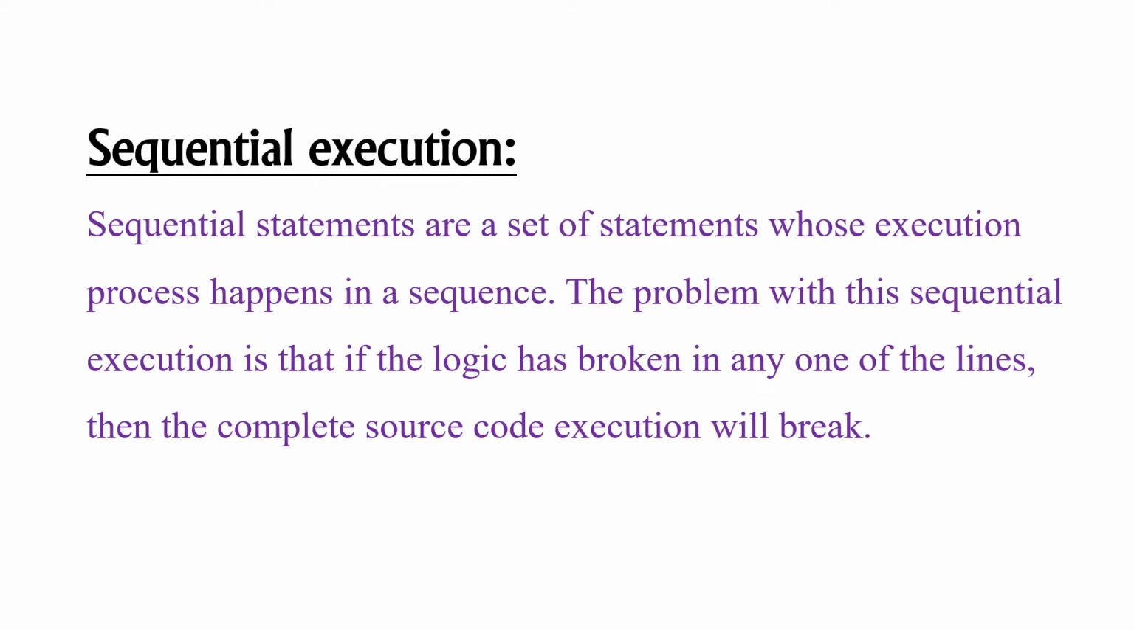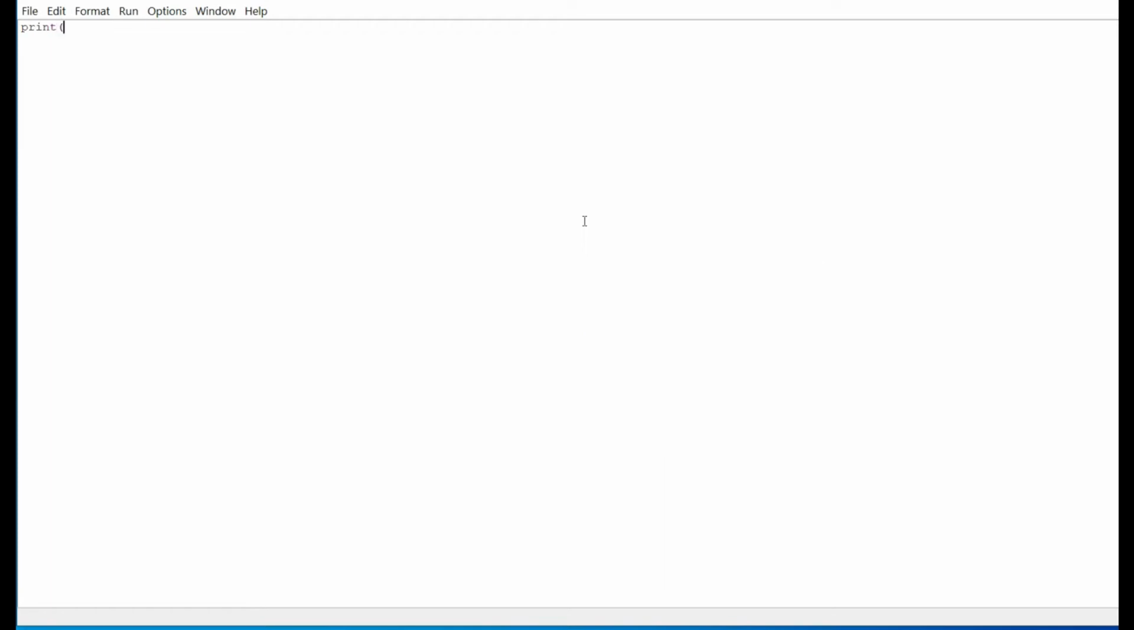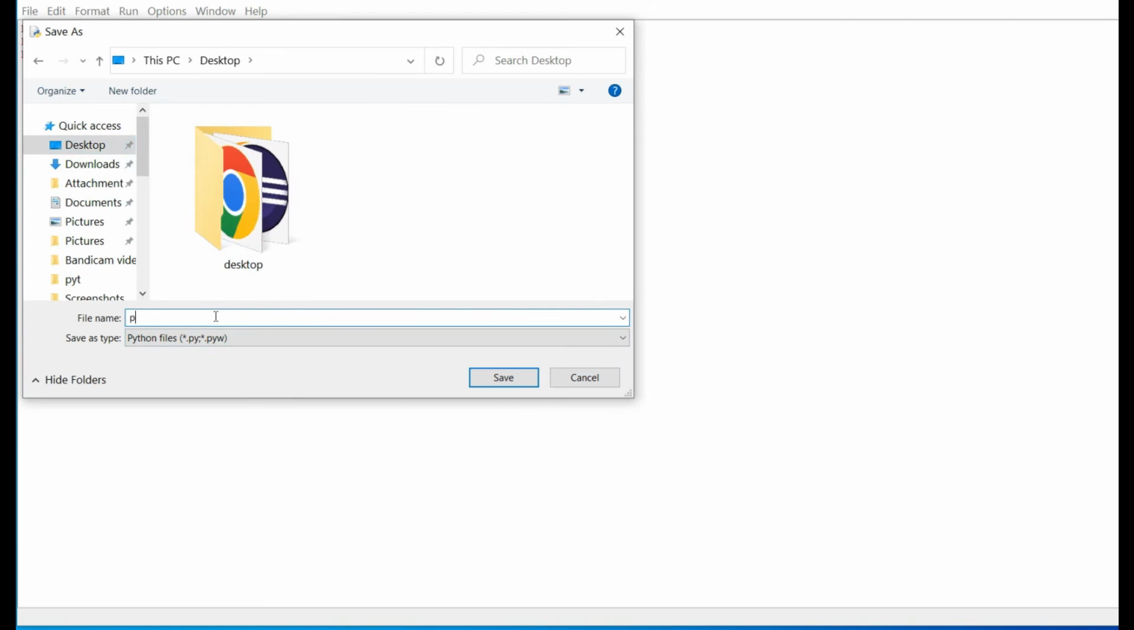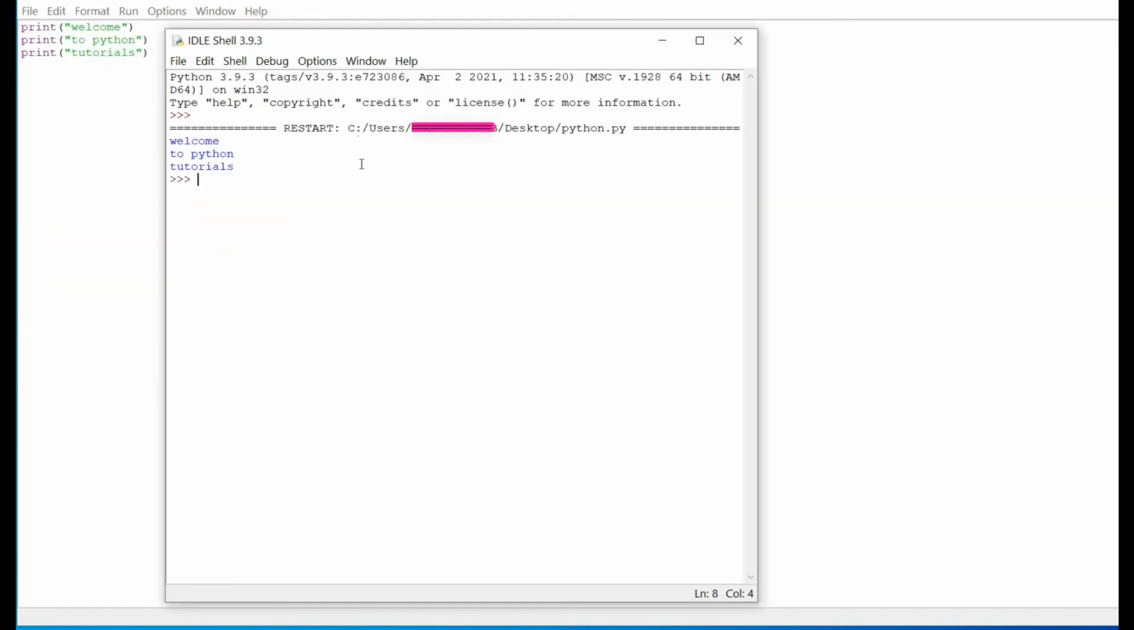We'll see an example. Here I will write print in double quotes welcome, enter. Print in double quotes I will write to Python, enter. Print in double quotes I will write tutorials. Run this program and I will save this program as Python. We got the output as welcome to Python tutorials.